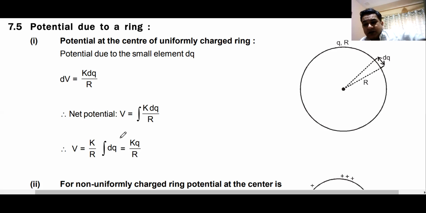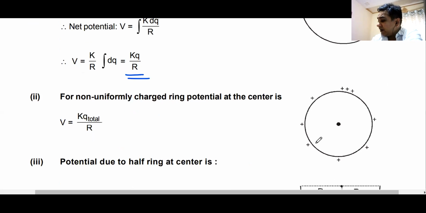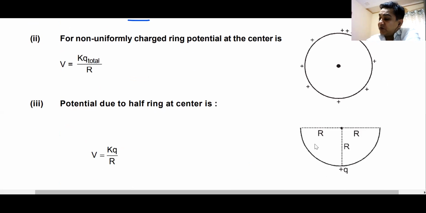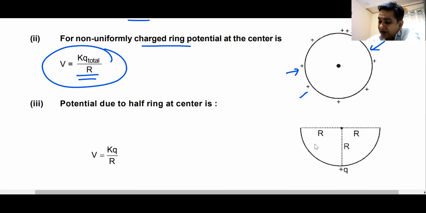So you will not get a straight question. The question will always be asked in a roundabout way. You must remember the potential of a ring, which we have already calculated, kq by r. If it is a non-uniformly charged ring, where some places have more charge, some have less and some have no charge, still the answer is kq by r, because it is a scalar quantity. It does not depend on the distribution. It only depends on the charge and the distance.